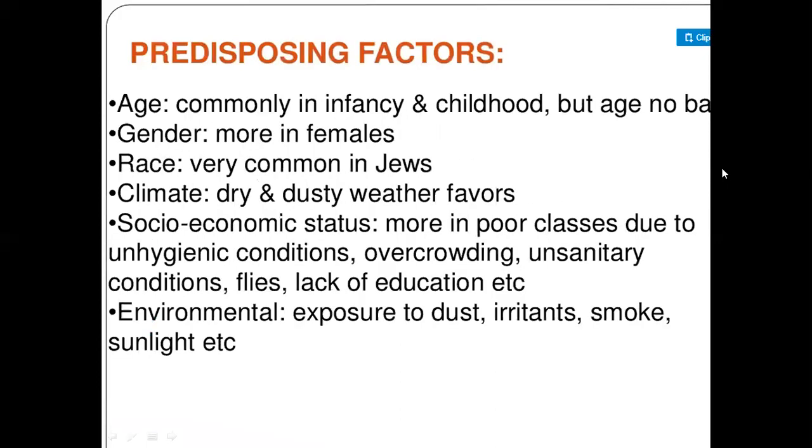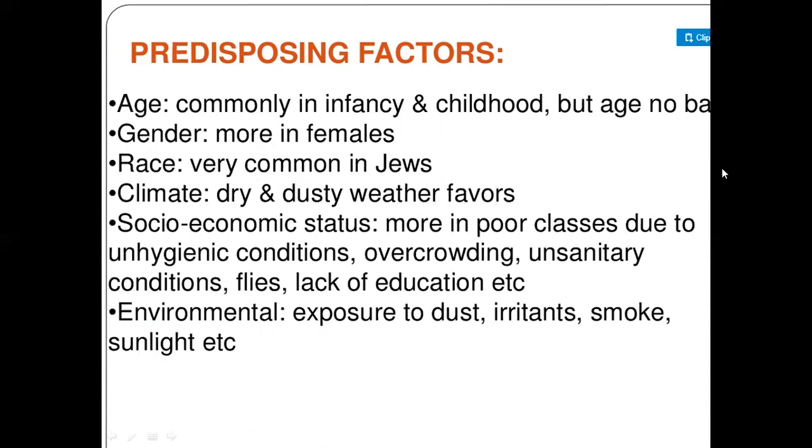Then predisposing factors. There are some predisposing factors. The first one is age. It is common in infancy and childhood, but age is no bar, meaning there are no age limitations in conjunctivitis, but it mainly occurs in infancy or childhood.